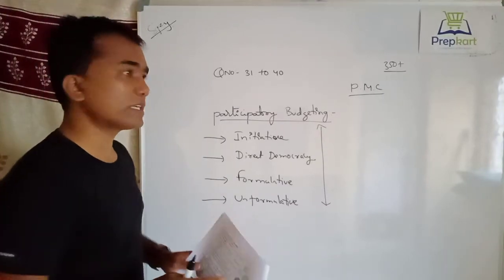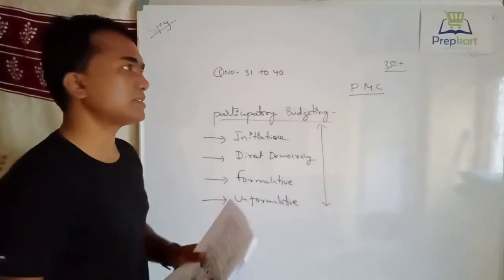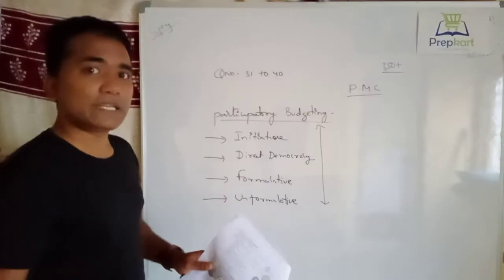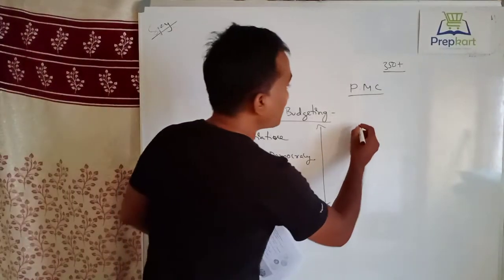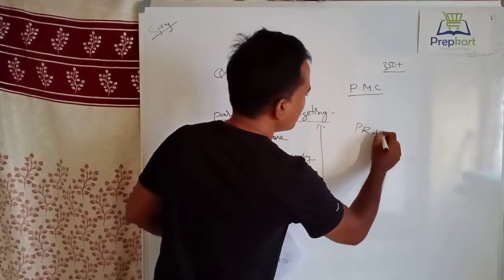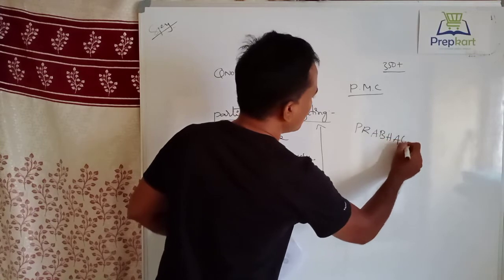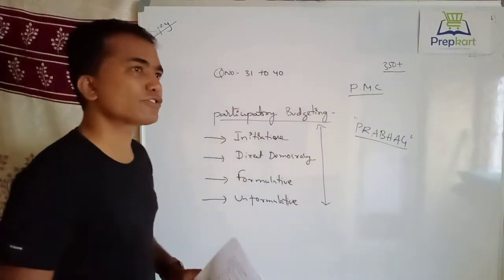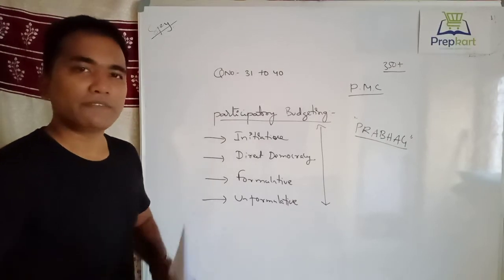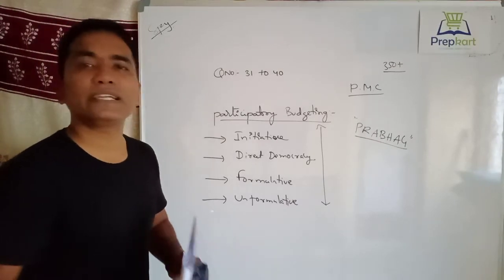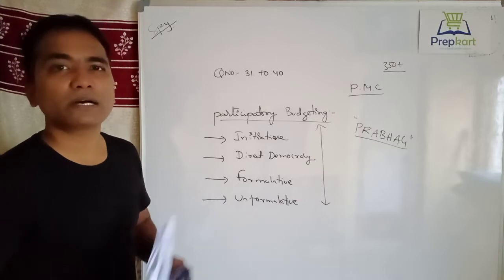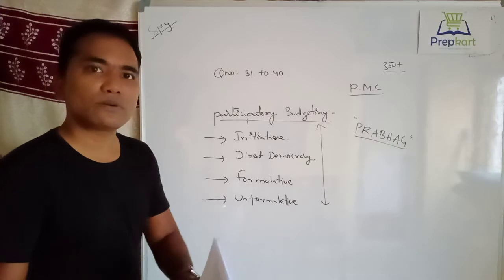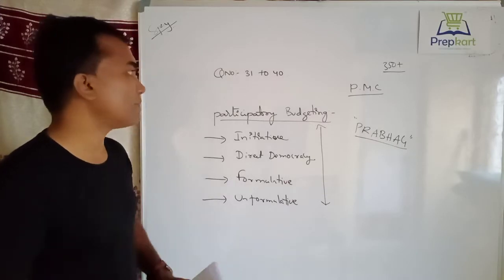wards will be there, and each ward is taking the responsibility of participatory budgeting, and the wards are known as prabhags. Each prabhag is responsible for its own maintenance and everything. For example, in that prabhag street lights, roads, drainage. All these matters will be under the control of the local people only. So that is participatory budgeting.